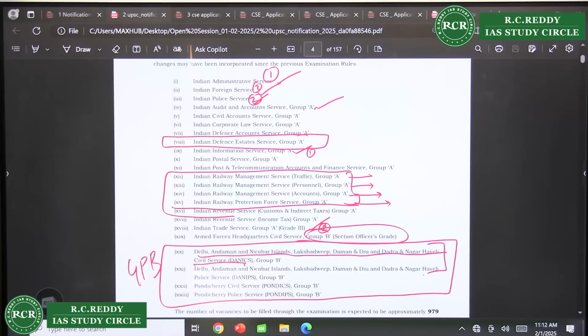Okay, your father works in Saudi. So what is his salary there? If the salary is above 8 lakhs, then it will be counted. It doesn't matter if he is in any other country. The salary should be less than 8 lakhs.